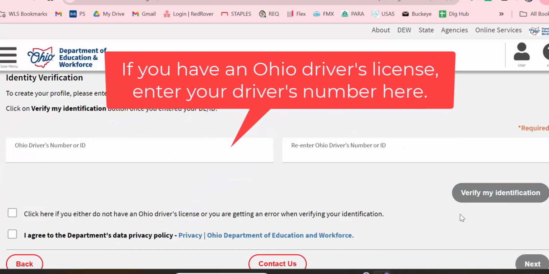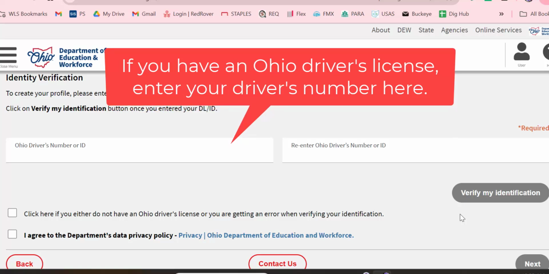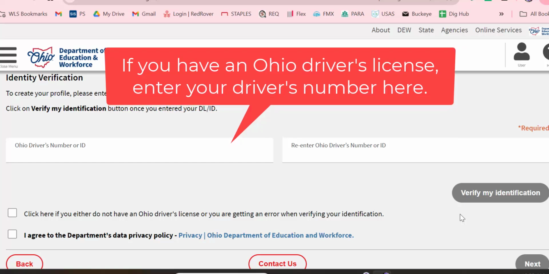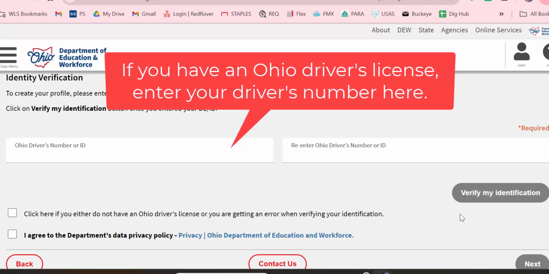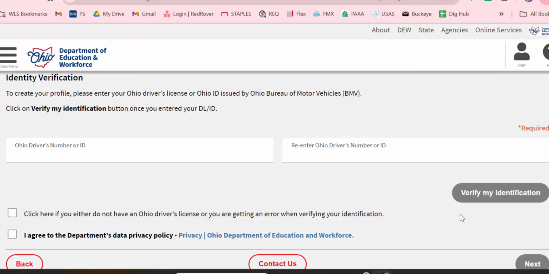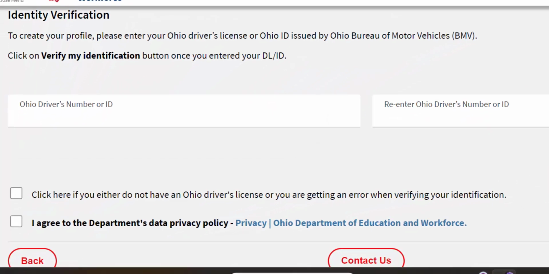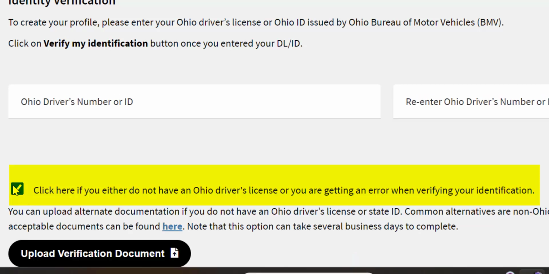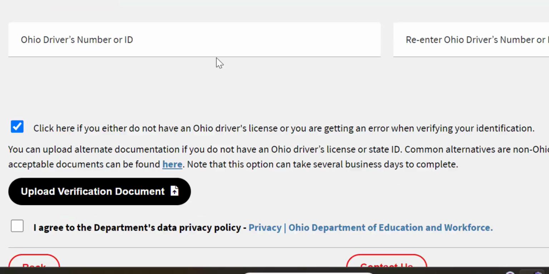Lauren actually lives in Michigan, so she does not have an Ohio driver's license. So what we needed to do is we needed to take a picture of her driver's license and then email it to her so that she can then upload it. We are going to click here down at the bottom where it says click here if you do not have an Ohio driver's license, and then it's going to open up this button for you to upload the verification documents.